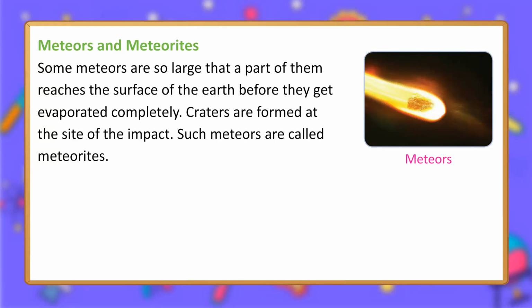Some meteors are so large that a part of them reaches the surface of the Earth before they get evaporated completely. Craters are formed at the site of the impact. Such meteors are called meteorites.